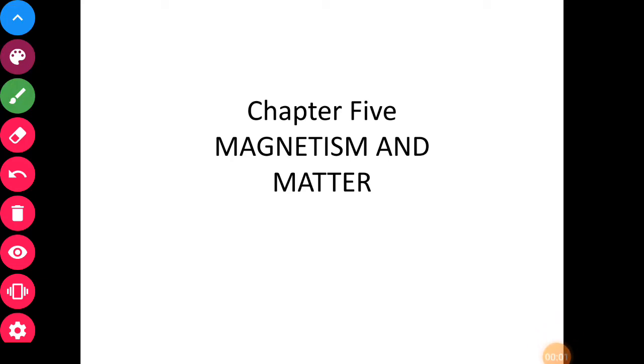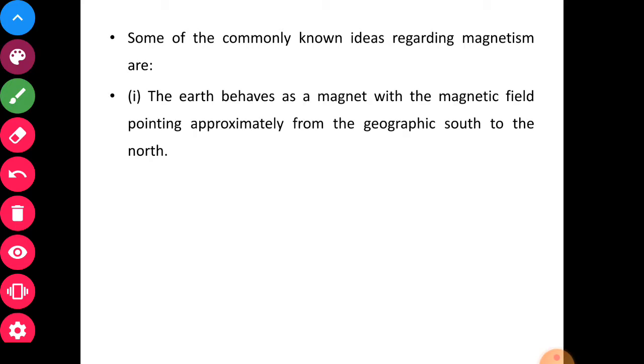Begin with chapter number 5, magnetism and matter. Now, there are some commonly known ideas regarding magnetism, and they are: the earth behaves as a magnet with the magnetic field pointing approximately from geographic south to the north.